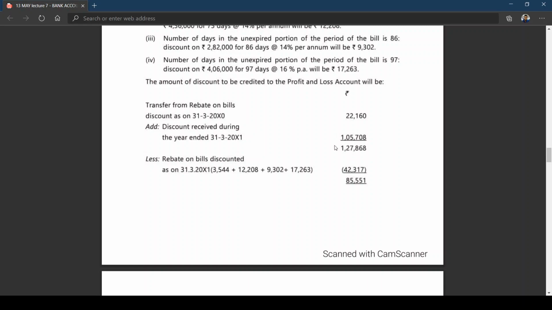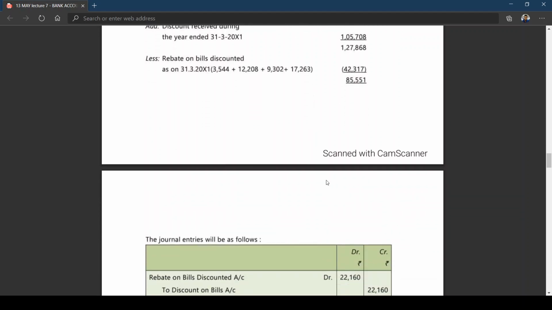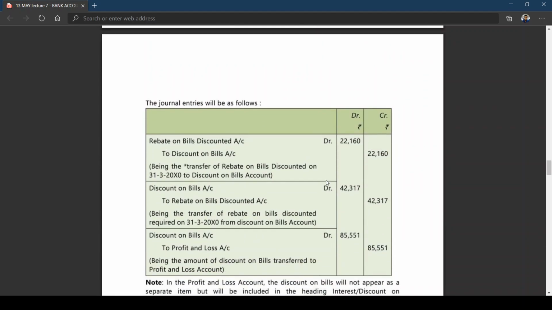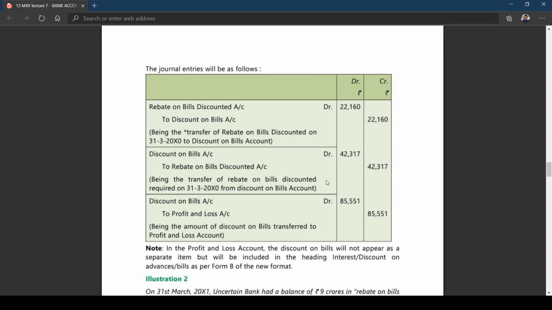They have not given entry for this 1,27,868. Sorry, they have not given entry for 1,05,708 because during the year they have written. You are writing the entries for year ending, no? Got it? Because on different dates, this 1,05,708 is the discount that has been received on so many bills. That is why which one has not been taken? The discount received has not been taken.